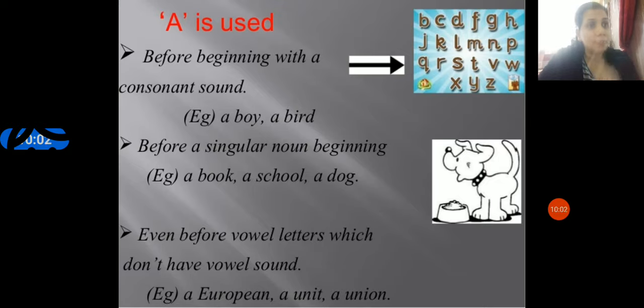B and D are the voiced sounds in English, and C is voiceless. So what are the consonant sounds? Except A, E, I, O, U, the rest are the consonant sounds, and again they are divided into voiced and voiceless.